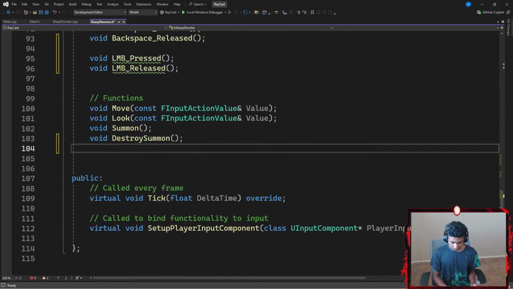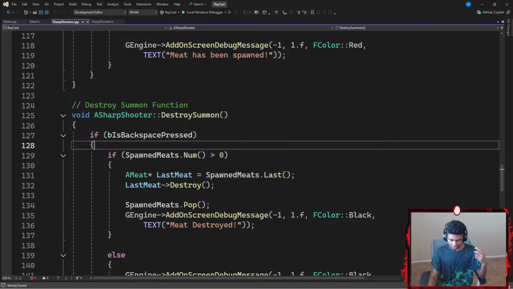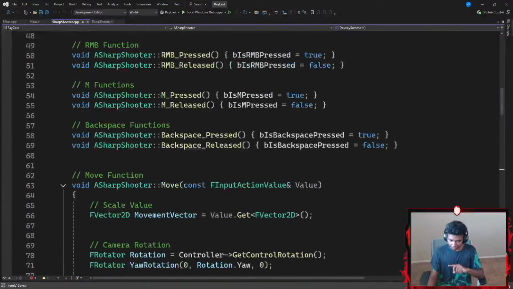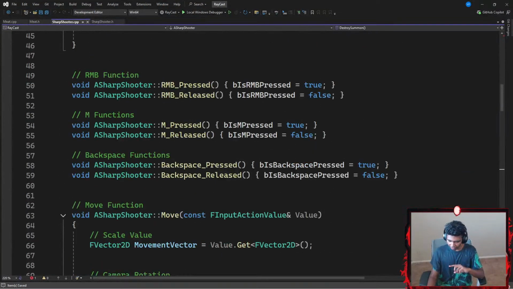Okay, and then lastly, I'm going to go ahead and create a void function called something like shoot. That's about it, with a pair of parentheses ending with a semicolon. Now, I'm going to go ahead and hit Control S to save the code and move on to my sharpshooter C++ file. Okay, and then now in my C++ file, let's go all the way down here.